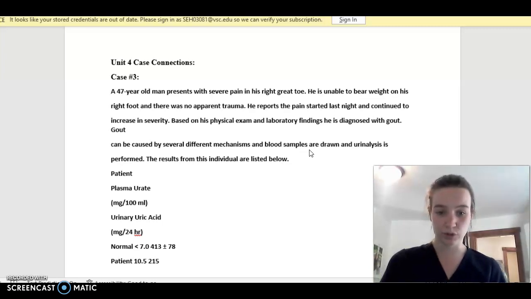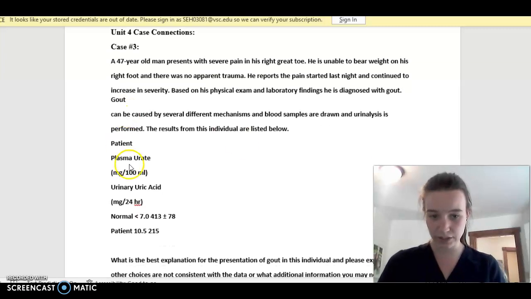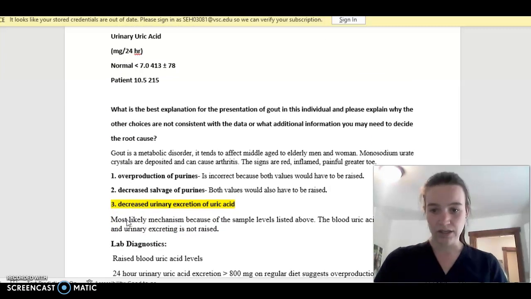Blood work was done, and so was the urinalysis. His values are listed here. And then the question is, what's the best explanation for this presentation?